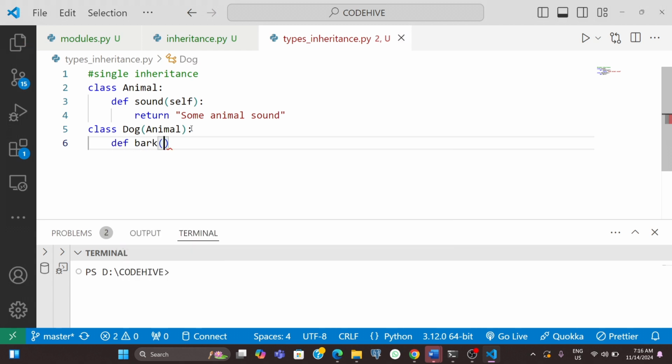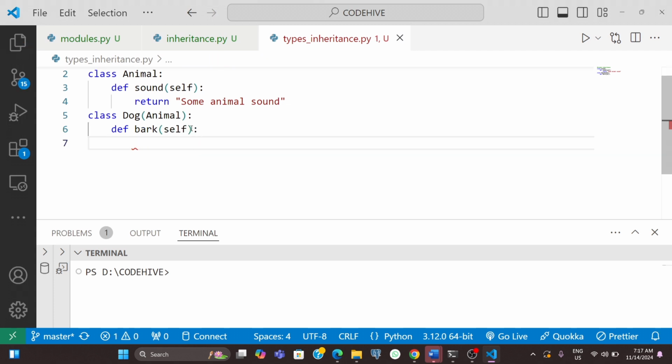So here I'm giving self. Now here I'm returning something like the dog barks, woof. So this is an example of single inheritance, like there will be one parent class, then there will be a child class. This is the basic example.